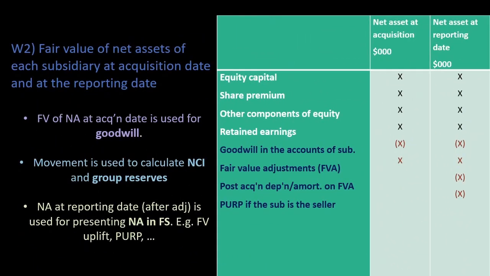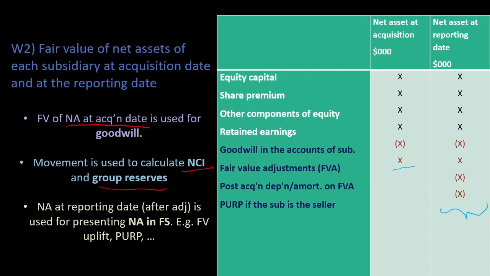Working 2 looks at group reserves, which include the subsidiary's net assets at acquisition date and at the reporting date. We will be using the subsidiary's net assets at acquisition date for goodwill, and we will be using the movement in net assets between acquisition and the reporting date to calculate NCI and group reserves. In the consolidated statement of financial position, the net assets of the subsidiary, which is usually retained earnings and other components of equity, will be taken from the reporting date after adjustments for fair value, PURP, and all the other adjustments.